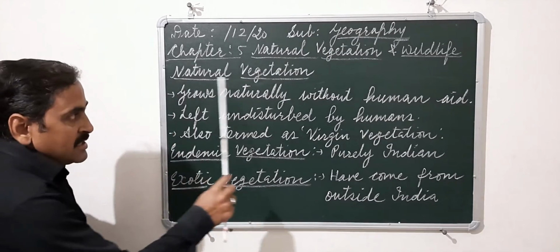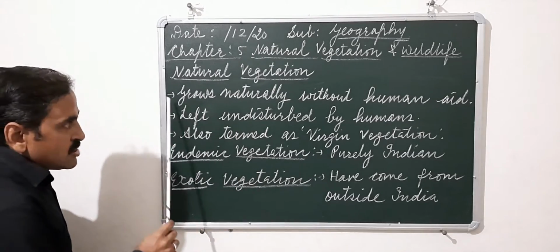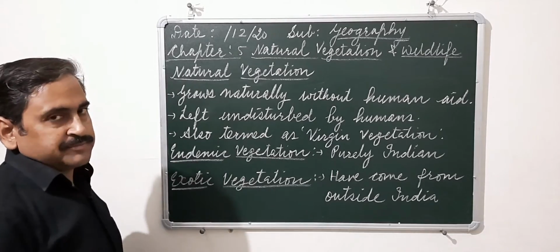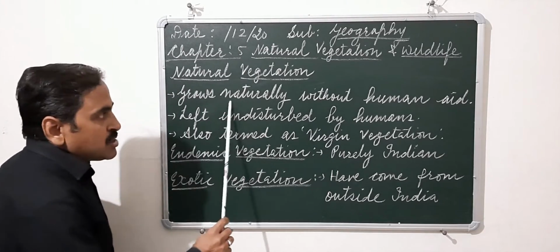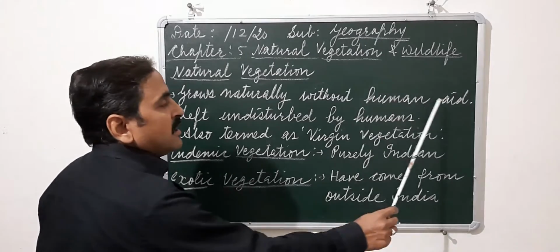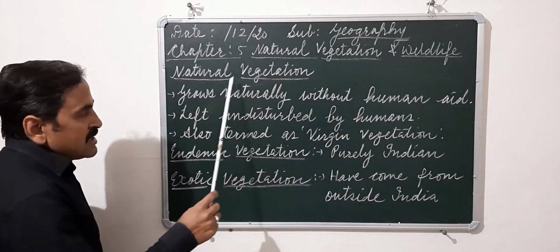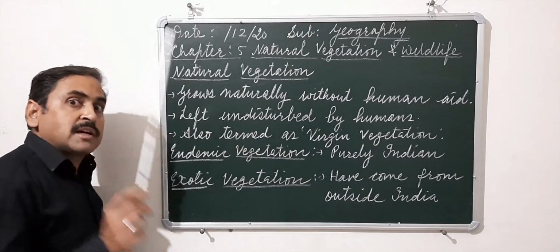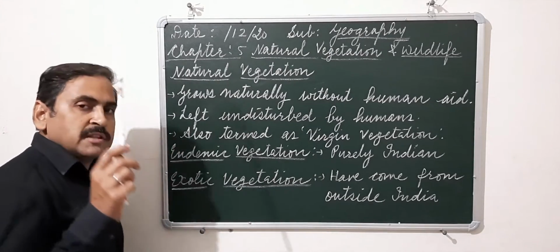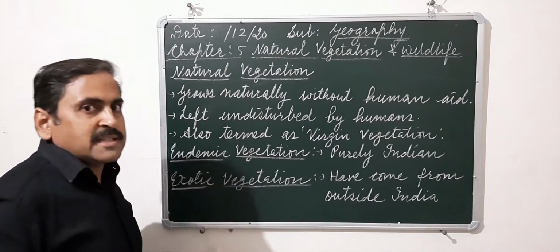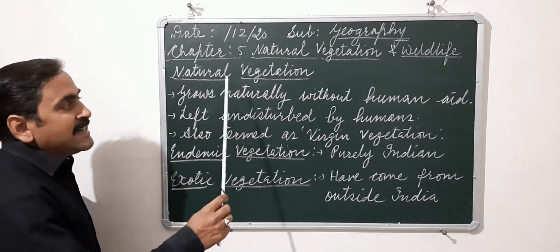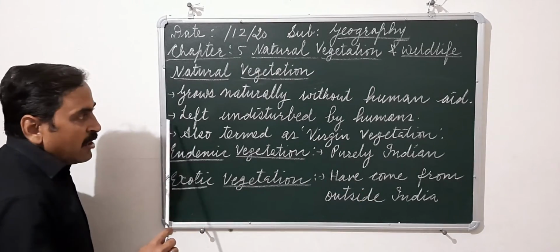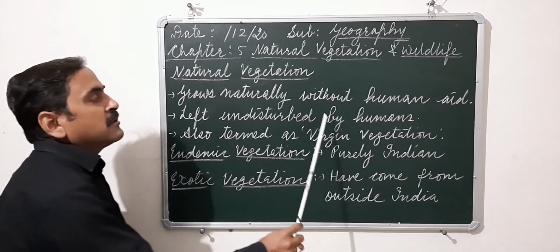When we say natural vegetation, it means all the plants which grow naturally without human aid. This vegetation will include trees, grass, and even shrubs as well. All these things have grown naturally without human aid, and they have been left undisturbed by humans.